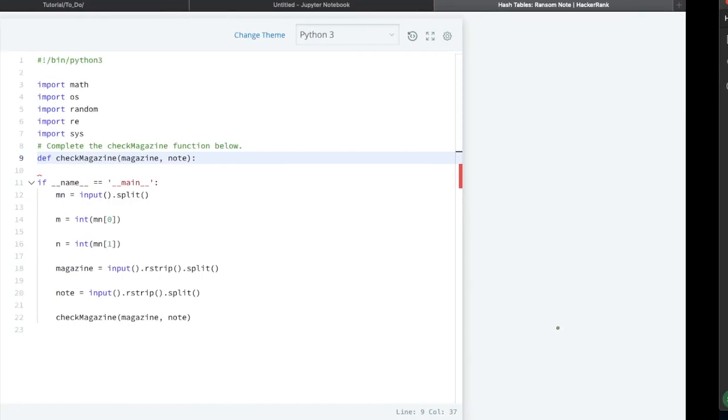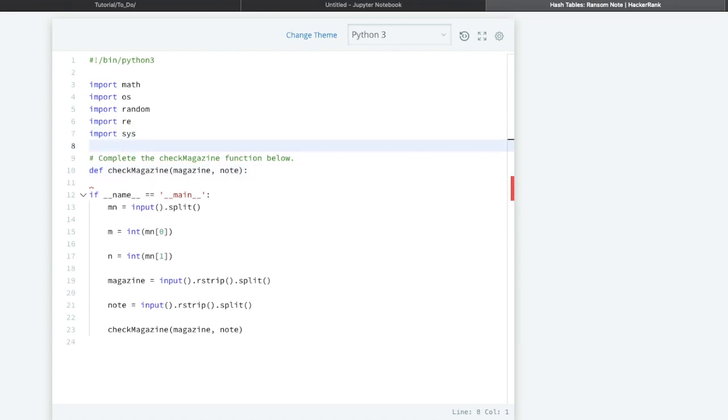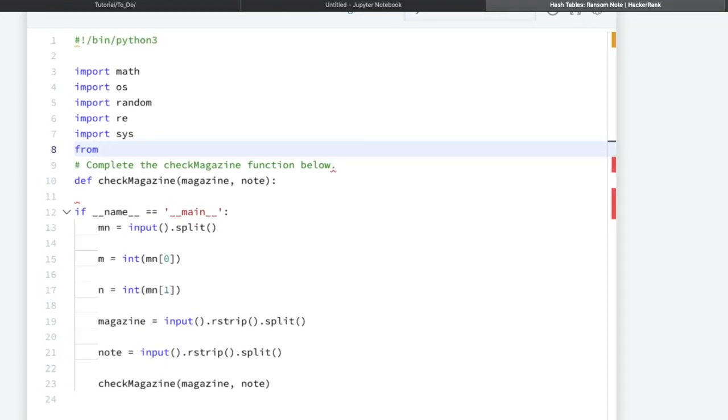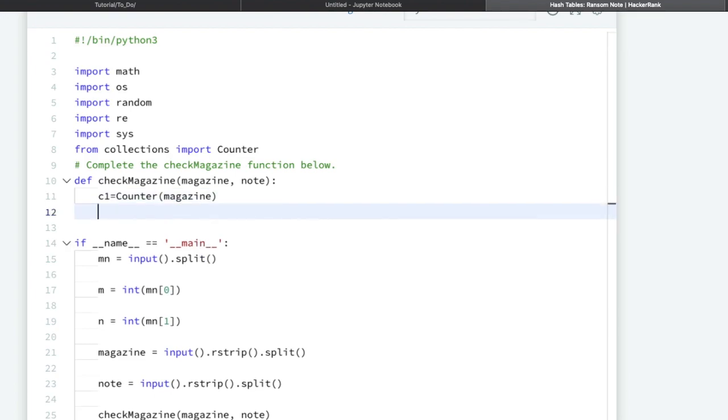So let us write our code here. We will simply use Counter. Let me zoom this one. From collections import Counter. Now we will take C1 equal to Counter of magazine and C2 for note.